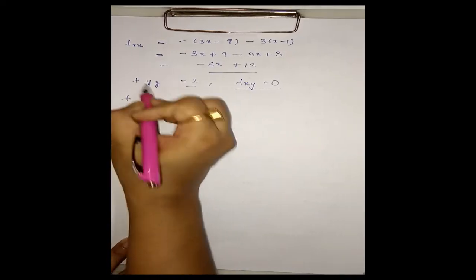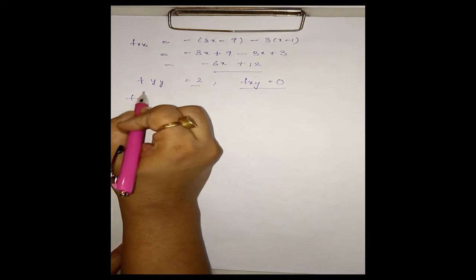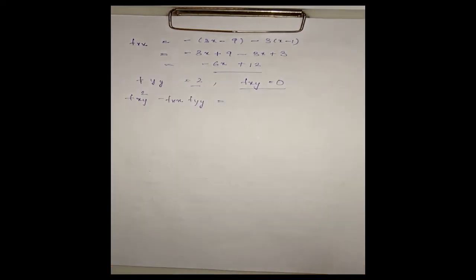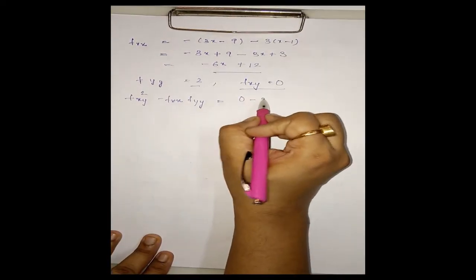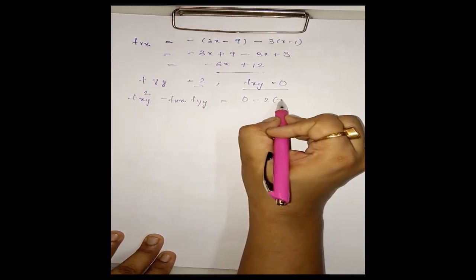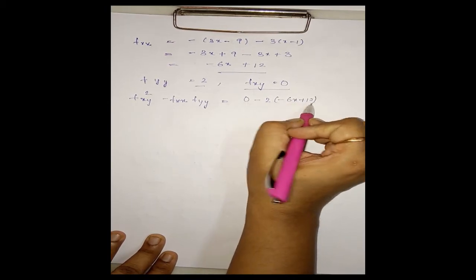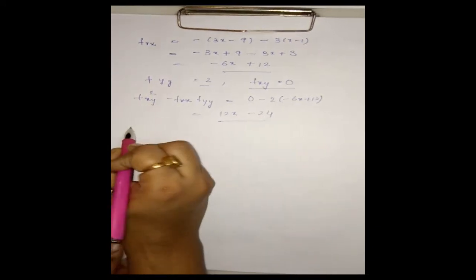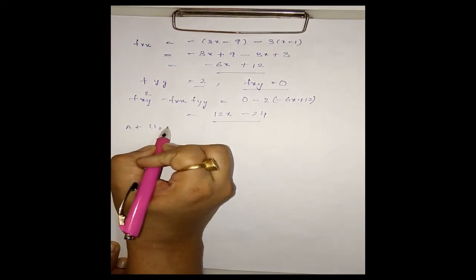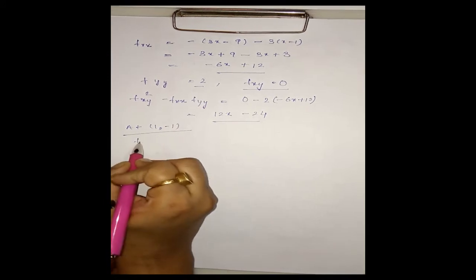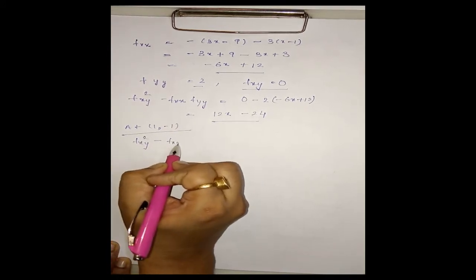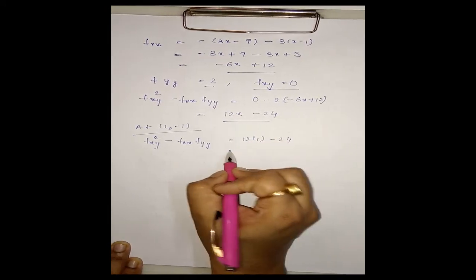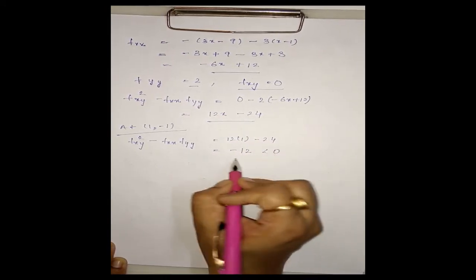Now fxy² − fxx·fyy is equal to 0 − 2(−6x + 12), that is, 12x − 24. Now at the point (1, −1), fxy² − fxx·fyy is 12 × 1 − 24, that is, −12, which is less than 0.